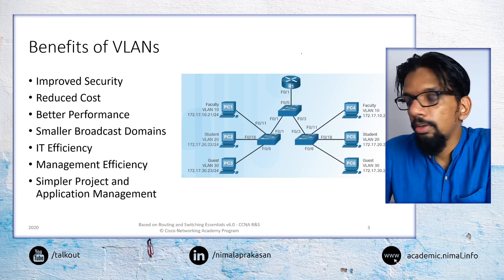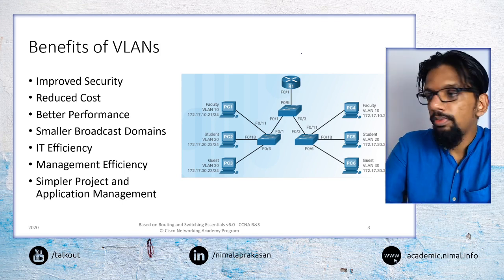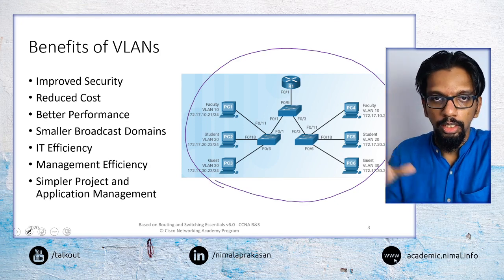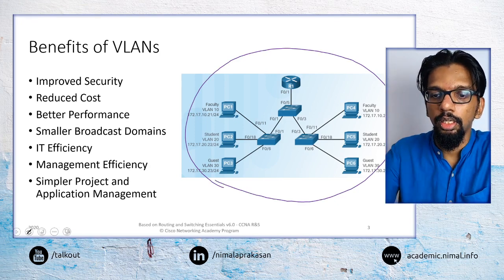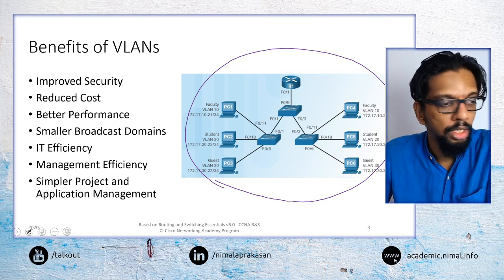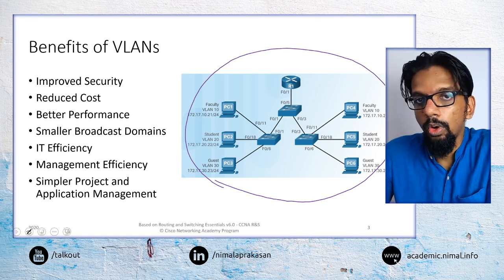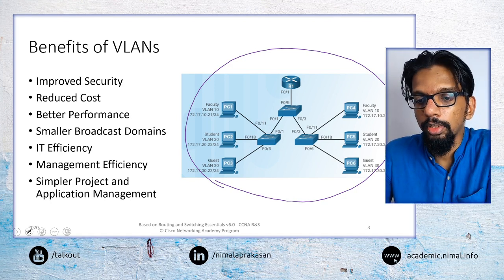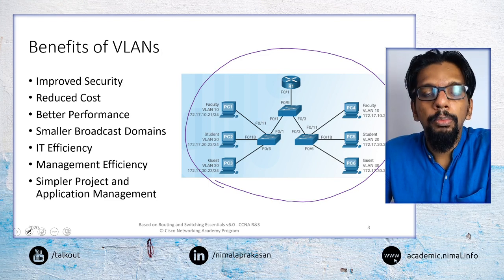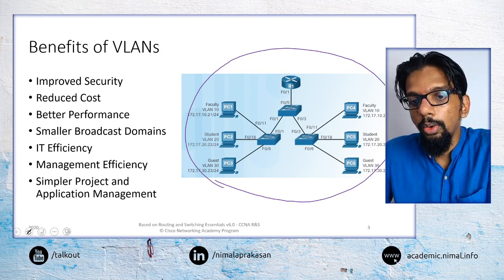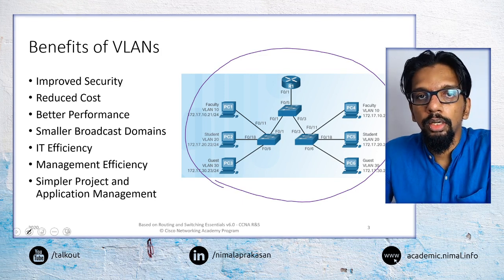What we mean by security is, say, if all the devices of this network are physically interconnected, and all assumed to be in the same network, all of them would be able to communicate with each other without any limitations. That may be an issue, because unnecessarily allowing different nodes in a network to communicate may not be desirable.